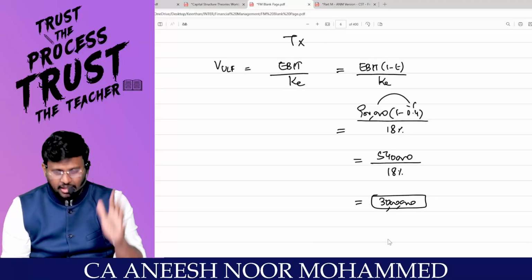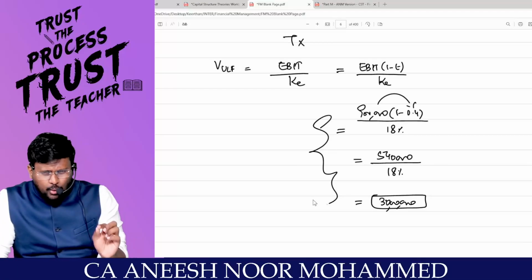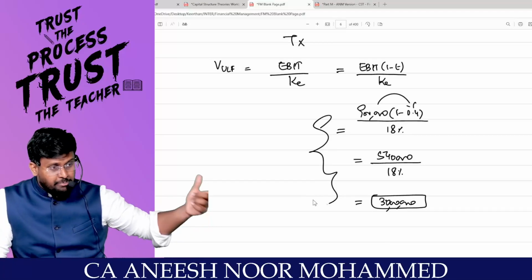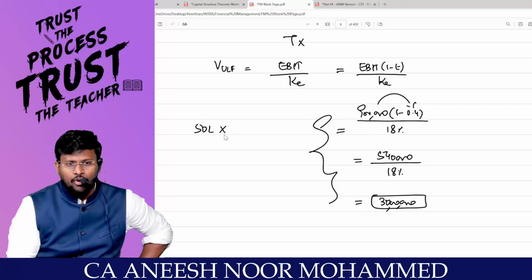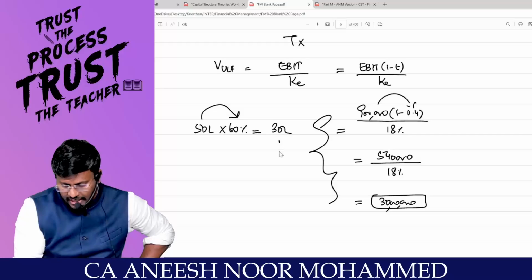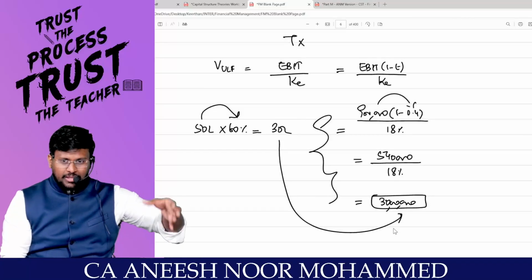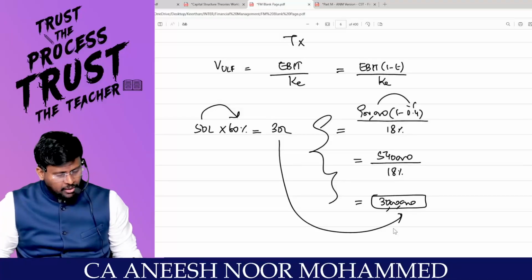If there is tax, let me ask you a question to ensure that you are with me for the calculation. My dear lovable students, have you calculated the value of the unlevered firm without tax? Yes, sir. What was the value? 50 lakhs. What is the tax rate? 40%. That means from 100 rupees, 40 will go and the remaining 60 will be there. So 50 lakhs into 60% comes to 30 lakh, which you have achieved already here. Are you agreed with me? So without tax, the value is 50 lakh, and if I am paying a tax rate of 40%, with the tax, the value of the firm will be 30 lakhs.